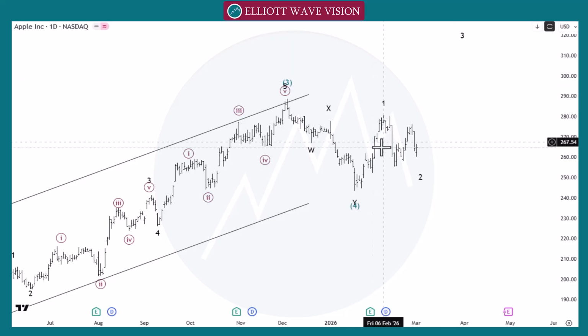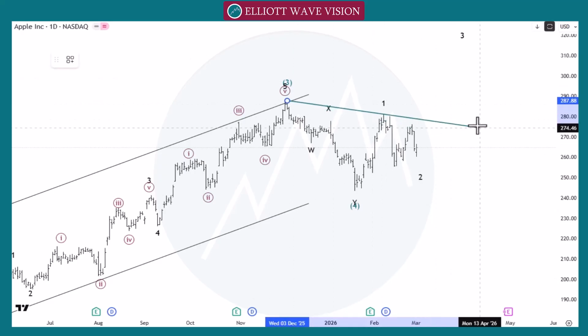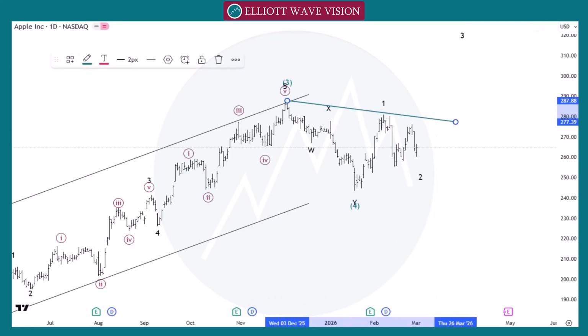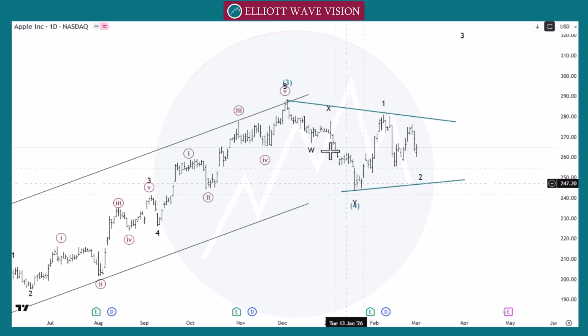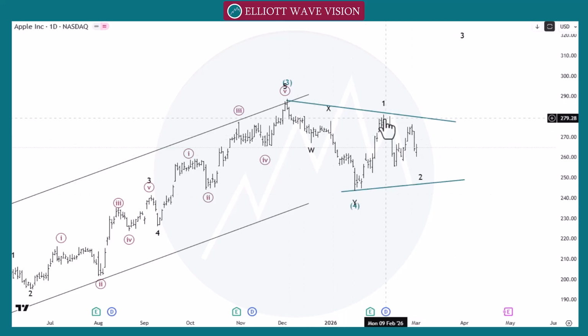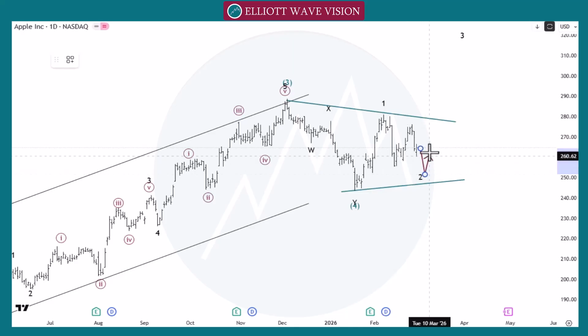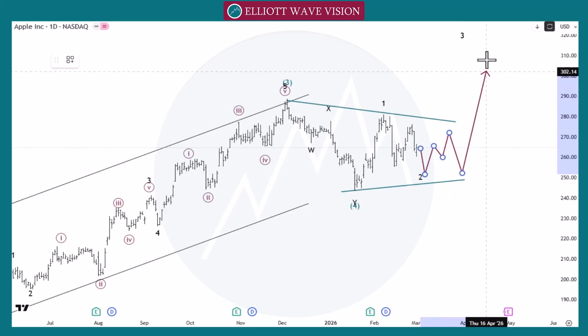That's also possible, or we can count this move as a triangle like this. We can count this move as wave A, wave B, wave C, wave D, then wave E. Then market will go towards the next point, 300.